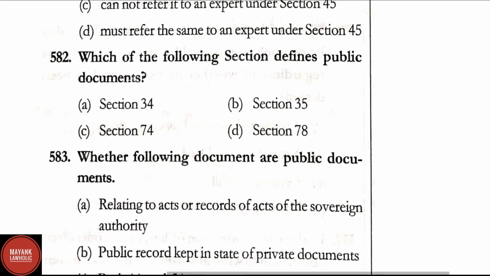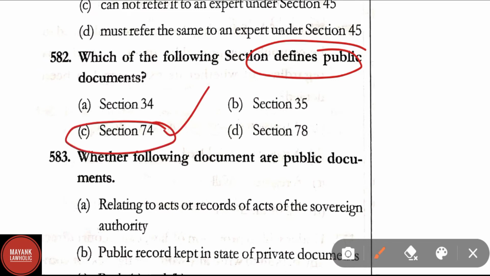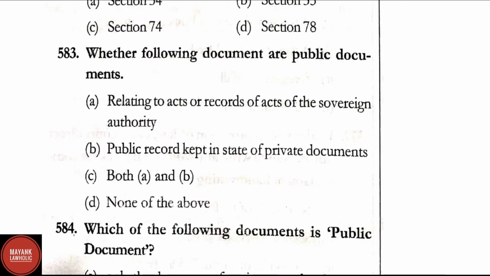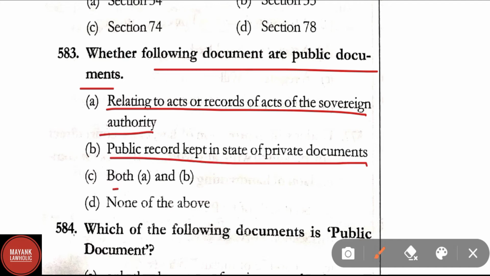Question number 582. Which of the following section defines public documents? Correct answer is option C, that is section 74 defines public documents. Question number 583. Whether following documents are public documents: relating to acts or records of acts of the sovereign authority, public record kept in state of private documents, both A and B, none of the above. Here correct answer is option C, that is both A and B.